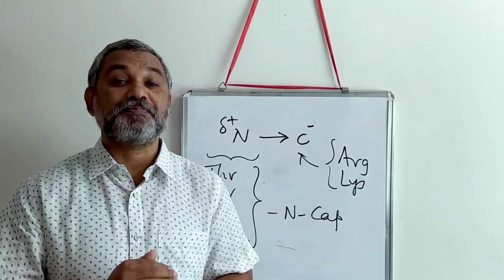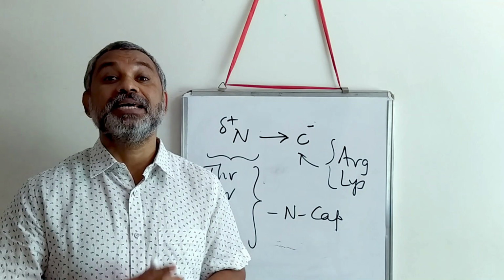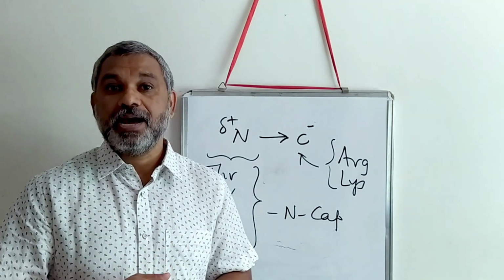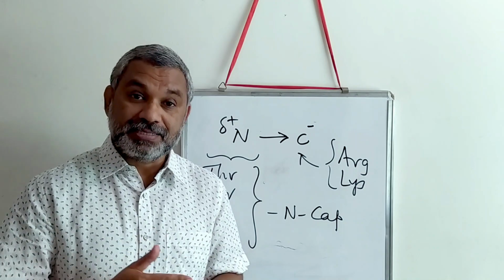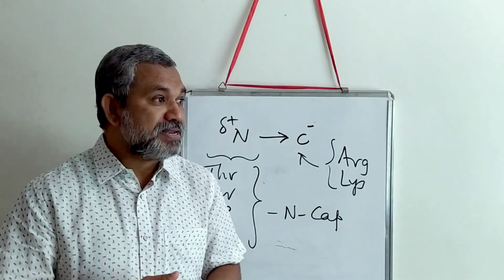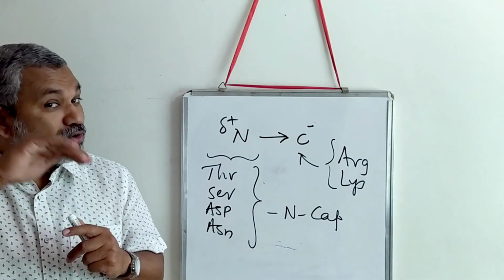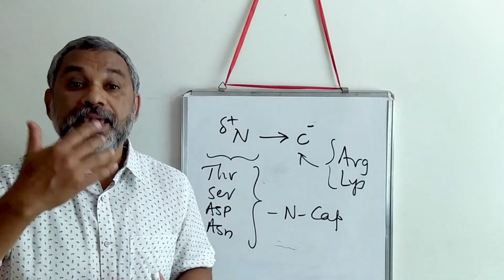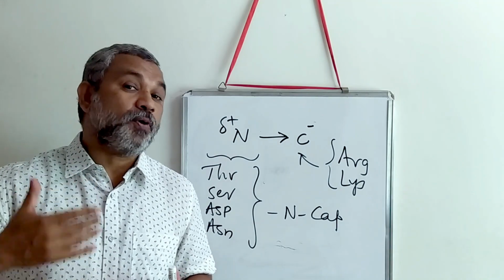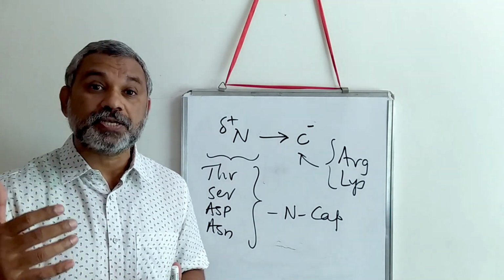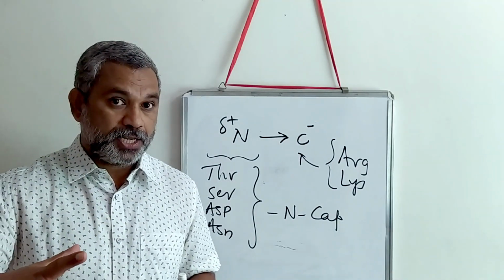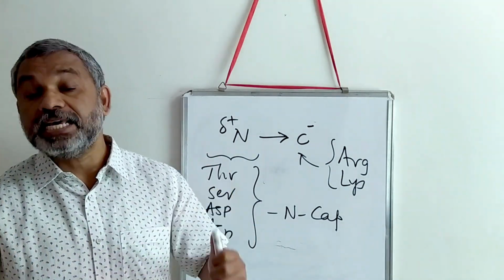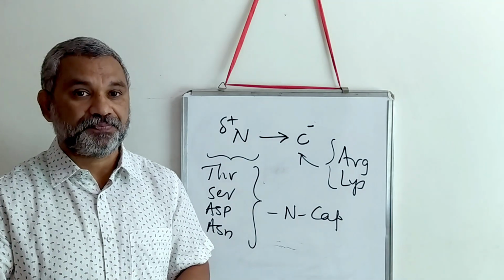There are several aspects one has to understand about the alpha helical structure. For example, amino acids like glycine, lysine, arginine, etc. are not present in the alpha helical structure because the R groups of these amino acids can cause repulsion, and you know that it will destabilize an alpha helical structure.